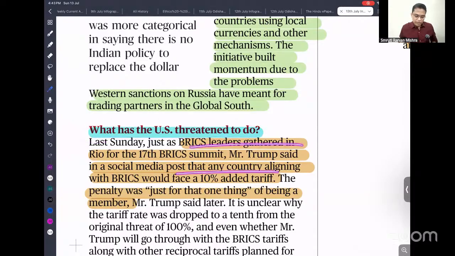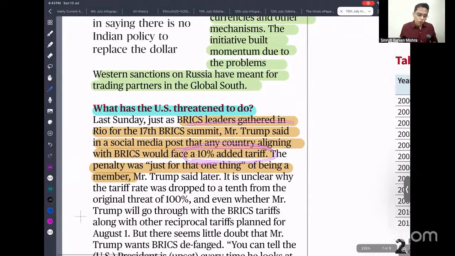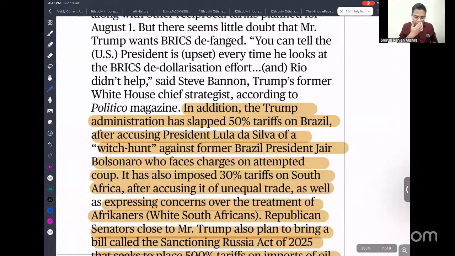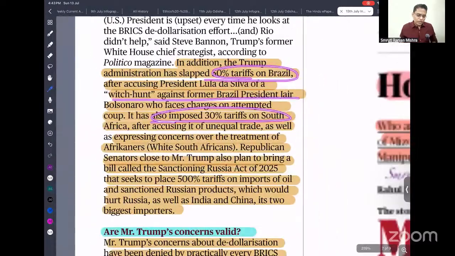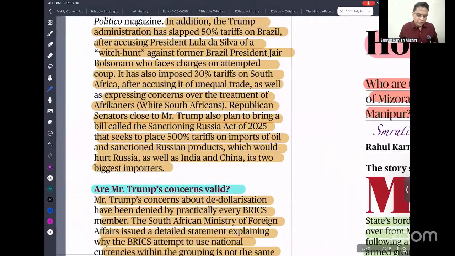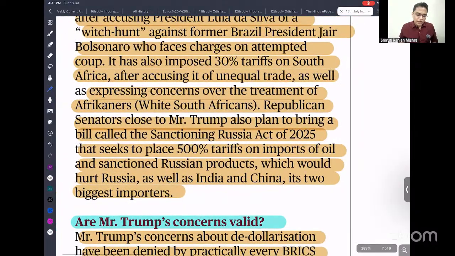So the USA demanded that they will impose 10% on all the BRICS countries. Donald Trump slapped a 50% tariff on Brazil, and 30% on South Africa. So we can say we cannot trust at this moment of time. And also, Donald Trump says that anyone buying oil from Russia, they will impose 500% sanctions.